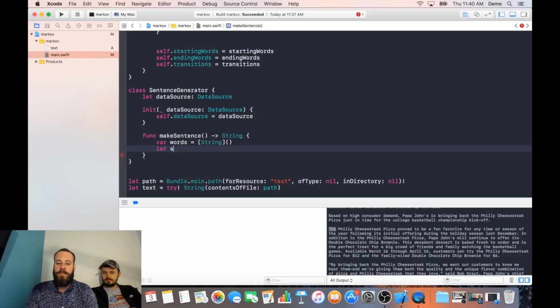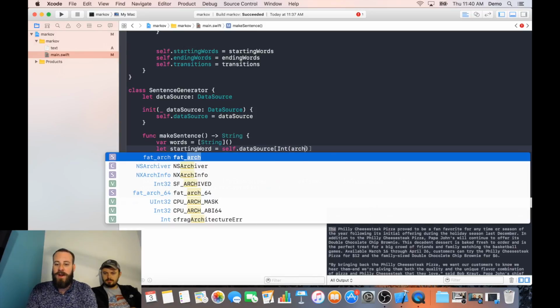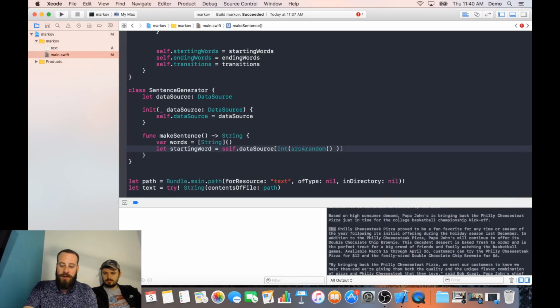So for the starting word, we're going to grab a random starting word out of our data source's starting words. So we'll say data source, and this is going to be an int arc for random modulo. Don't you need to? You mean on the starting words in data source, right? Yes, you're right.